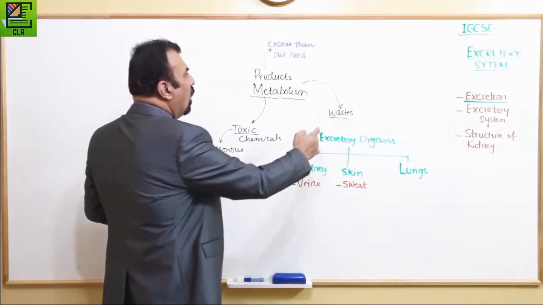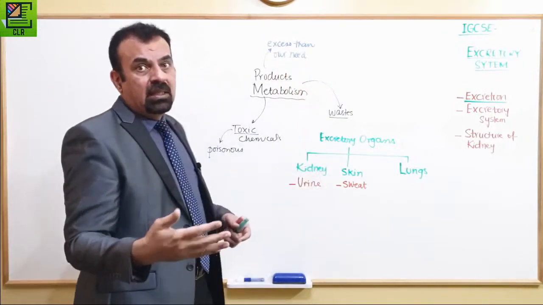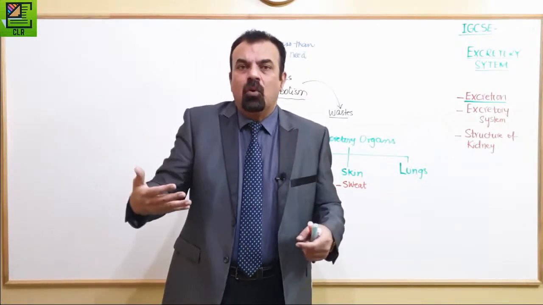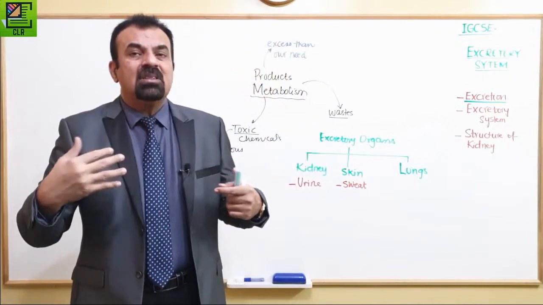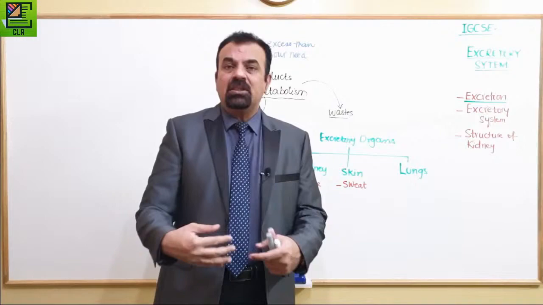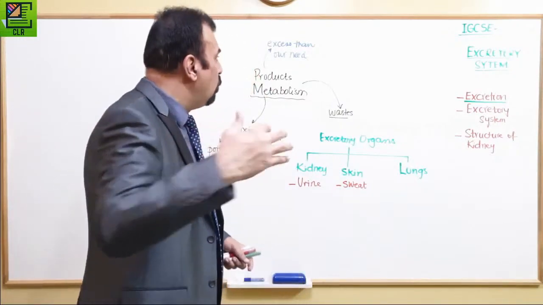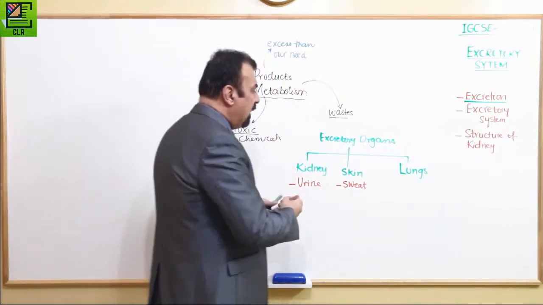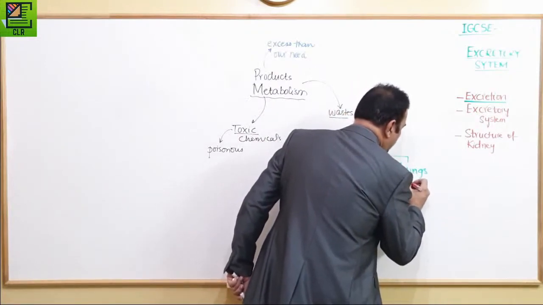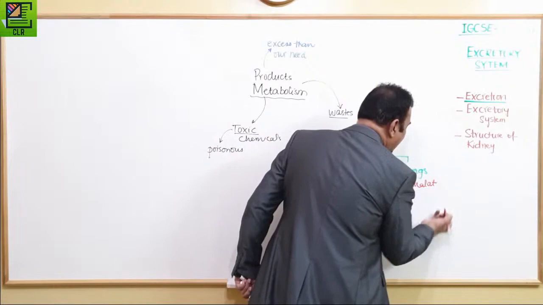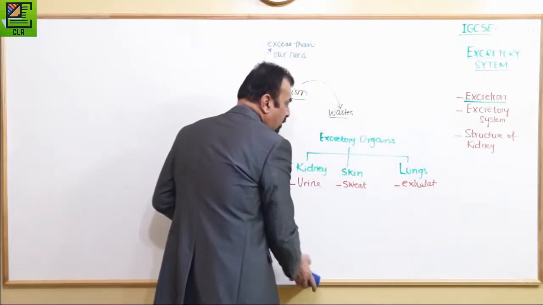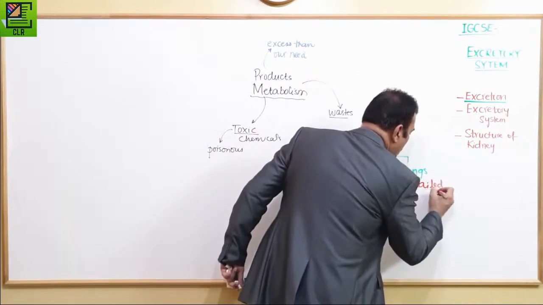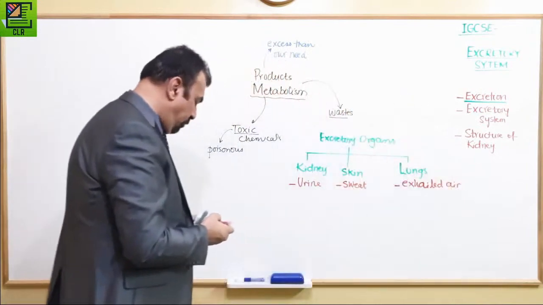And water is also something which we don't need beyond a certain quantity. Of course, if there's too much water, then we will not be left with space in our cells to let other things come in. So that's why it's important that we should get rid of anything which is not required by our body. And lungs help us with exhalation, exhaled air. That could be a better one. Exhaled air is the one that we get rid of through our lungs.